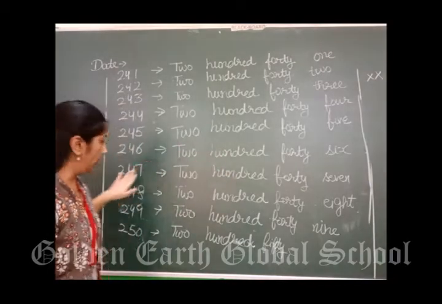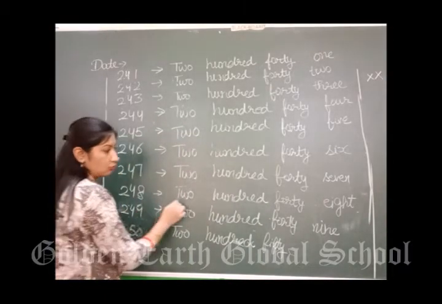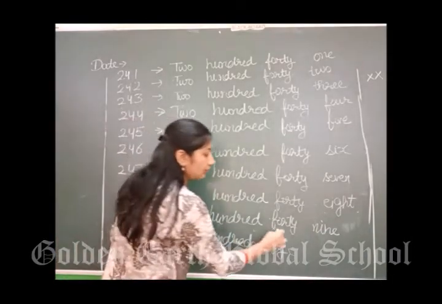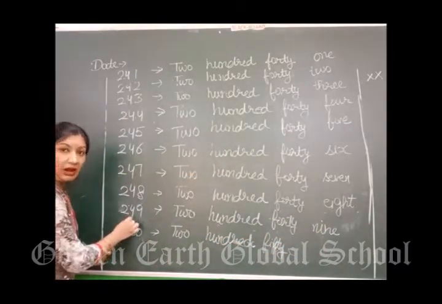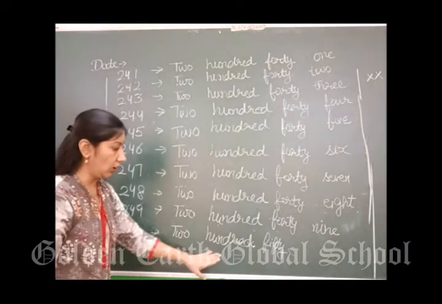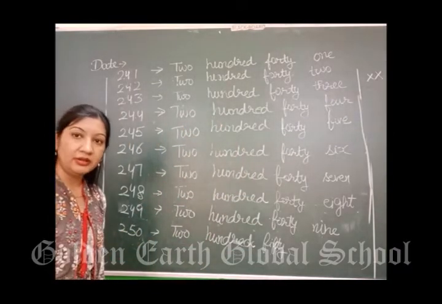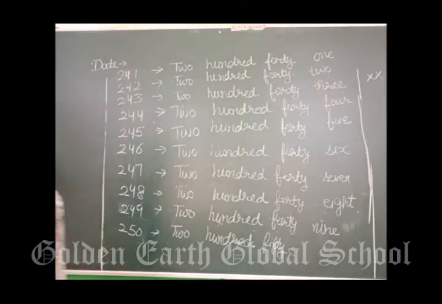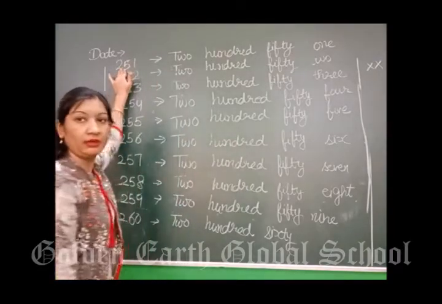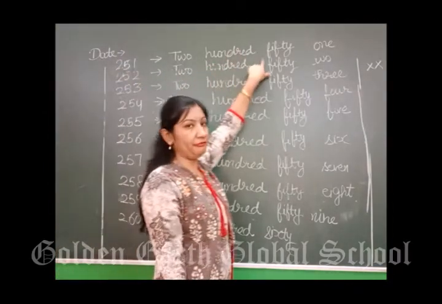246, 247, after 47, 8, 248, after 48, 49, 249, 49 के बाद after 49 what will come? 50. It is 250. In this way you will do 241 to 250 in your notebooks. We have done till 250. Then after 50 what will come? 51. So it is 251.